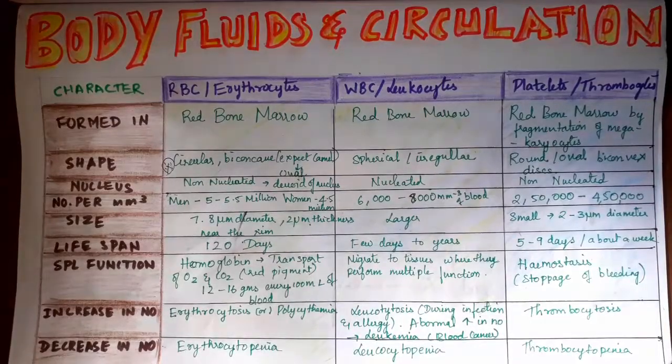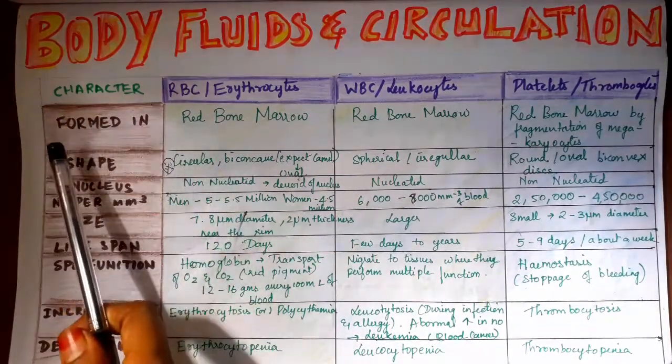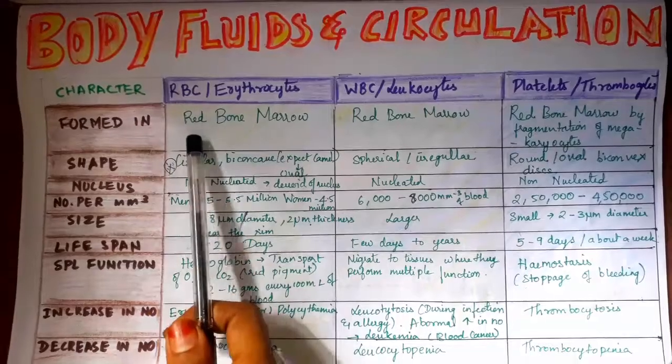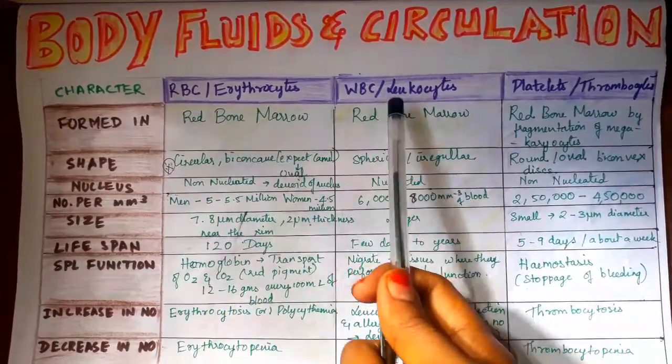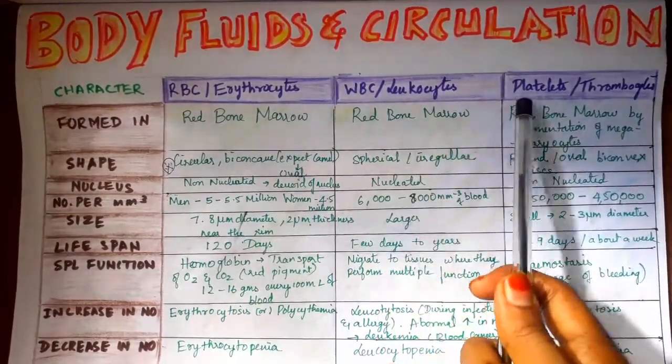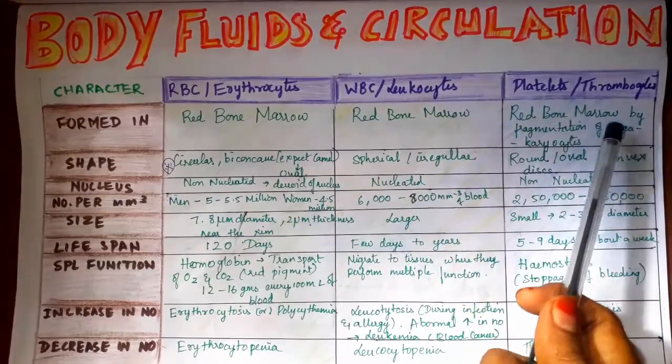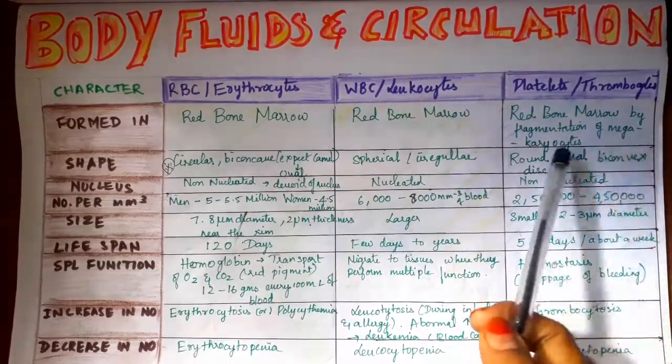See this table, its columns, you have to memorize. It's a factual thing. You have to know all this data. That's it. Let's go into it. RBCs are formed in the red bone marrow. WBCs are also formed in the red bone marrow. Platelets are also formed in the red bone marrow by fragmentation of megakaryocytes.